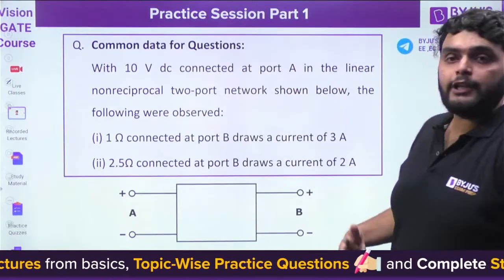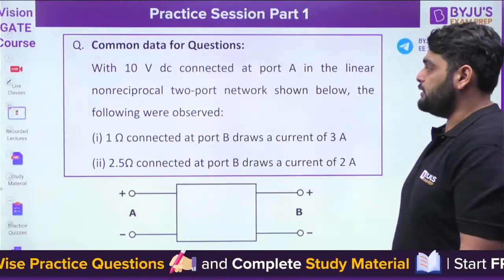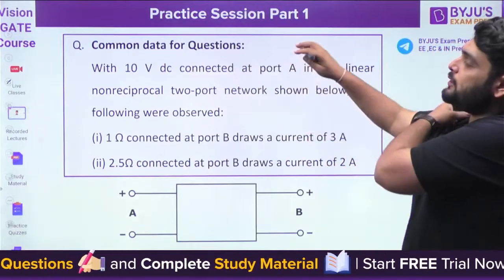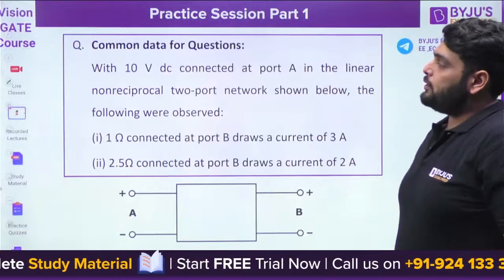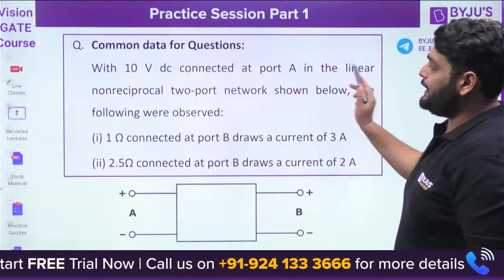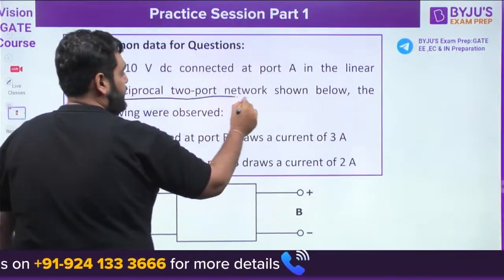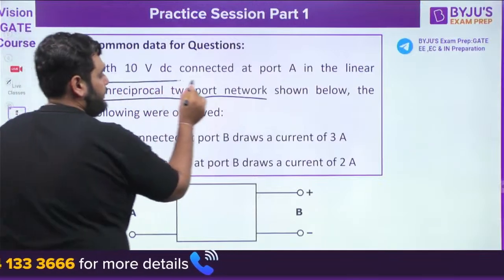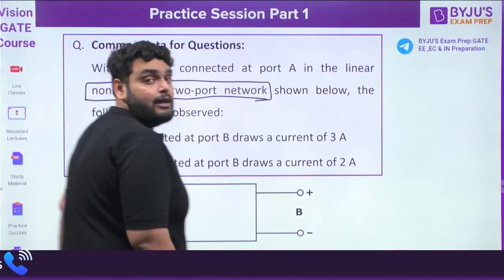Now, while reading a question, you need to understand a few points here. Okay, that point I'm going to discuss. So we have 2 questions here, and for that common data is given. This is common data for 2 questions. So the question is, with 10 volt DC connected at port A in the linear non-reciprocal network. This line is important. Non-reciprocal network. This line, bachcho, is very, very important.